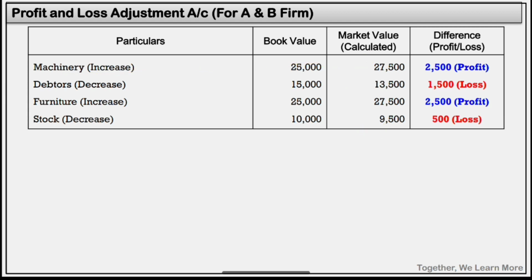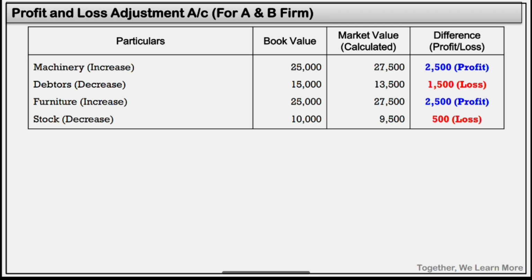For machinery, book value 25,000, market value 27,500. So there is an increase of 2,500. So there is a profit. If an asset increases, profit. If an asset decreases, loss. So here machinery increase, profit. Debtors decrease, loss. Furniture increase, profit. Stock decrease, loss.